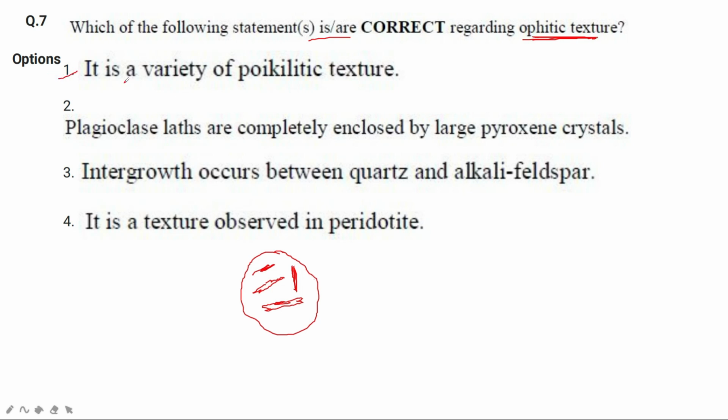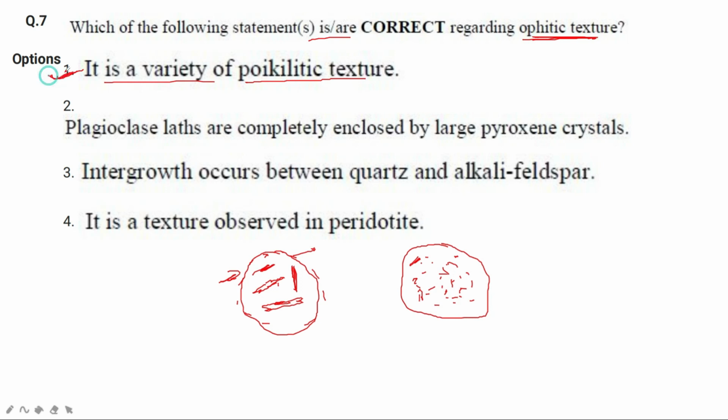The first option says it is a variety of poikilitic texture. What is the poikilitic texture? In this texture, there is a big phenocryst, and there are mineral inclusions in the phenocryst. You can see that it is a lot similar to poikilitic. This is the big crystal, which can be called the phenocryst, and there are inclusions also. So this option is correct: ophitic texture is a variety of poikilitic texture.